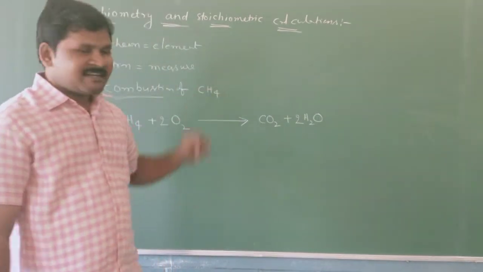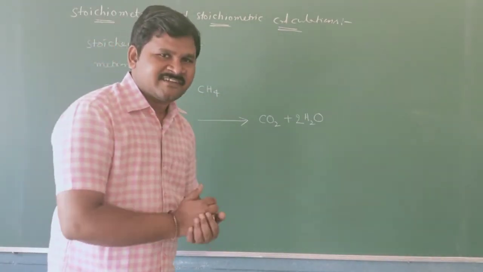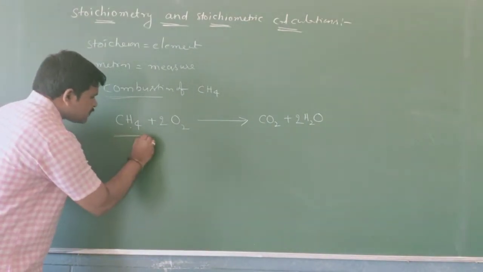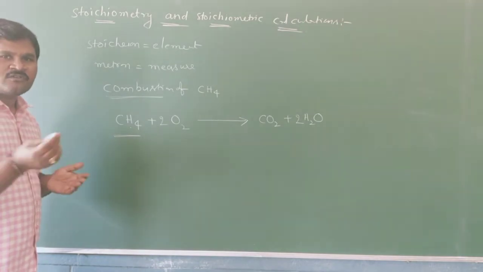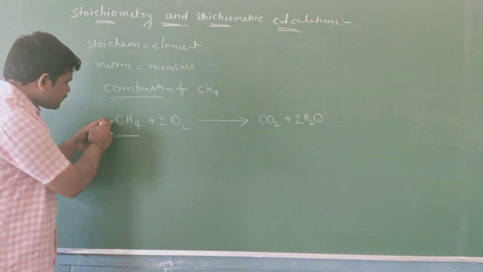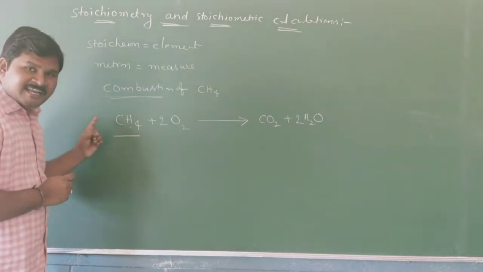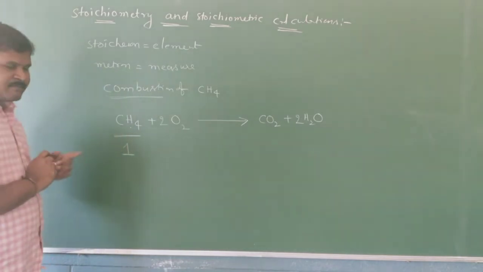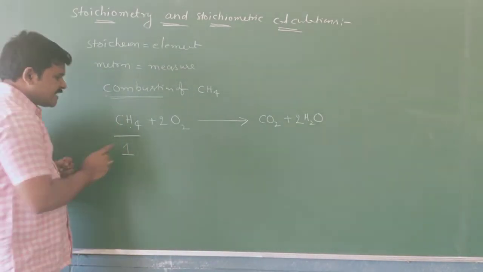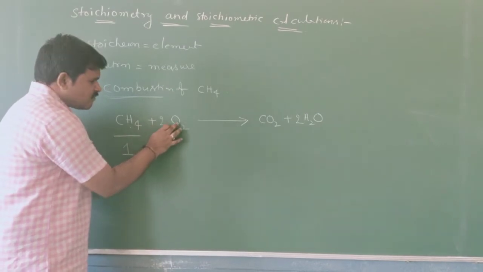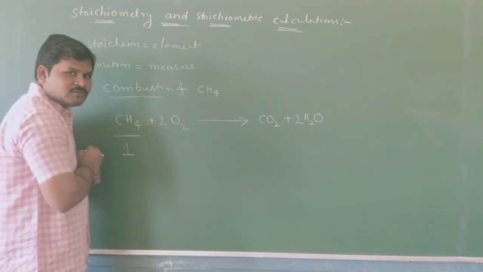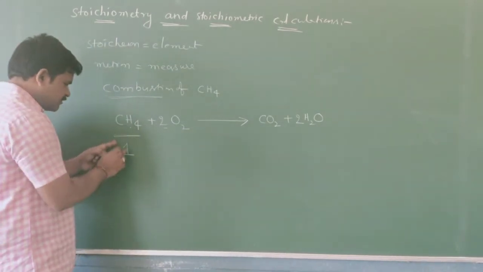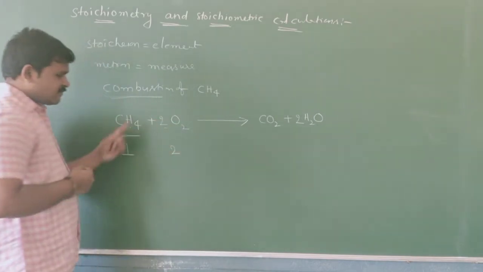Now come to stoichiometric calculations. According to this balanced chemical reaction, how many moles of CH4 do we have? Before CH4 there is no number in the coefficient, which means 1 mole of CH4. 1 mole of CH4 reacts with how many moles of oxygen? The coefficient of O2 is 2, and that 2 indicates the number of moles. So 1 mole of CH4 reacts with 2 moles of oxygen.